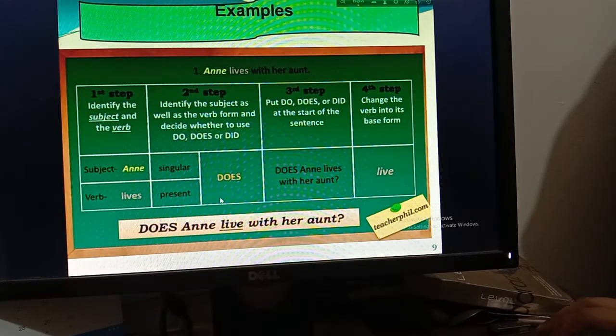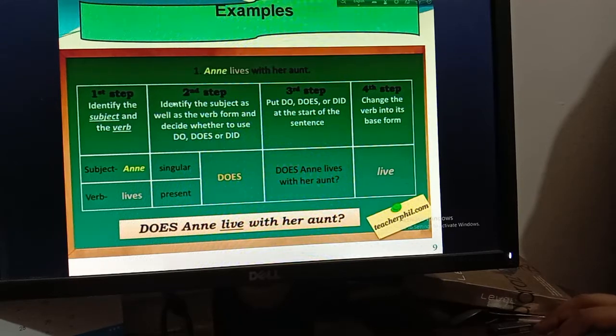Now you have to find out if it is singular or plural. Okay, so the subject is singular. Okay, and Anne lives with her aunt. Here lives. Okay, so if you want to find out the tense of the subject, you will go for the main verb. Okay, so what is the main verb here? Lives. So lives, we know that we use s or es in present form, that's why lives is in present tense. Okay, so here you will write present.